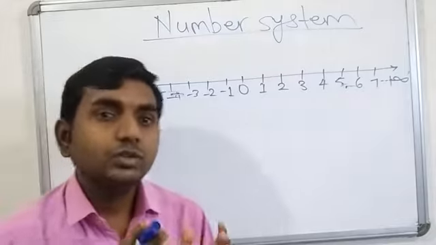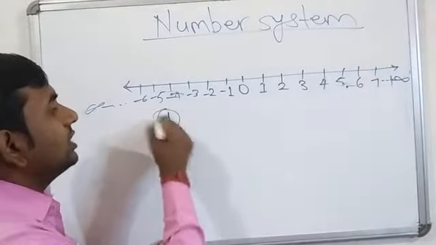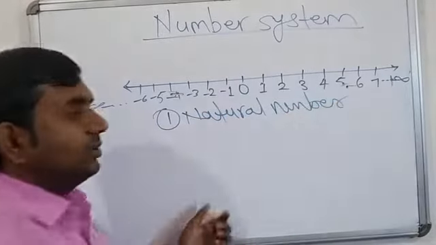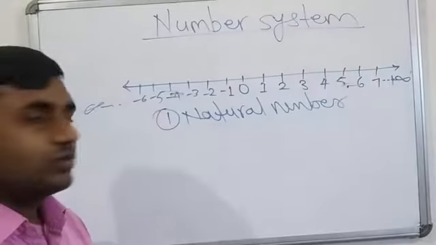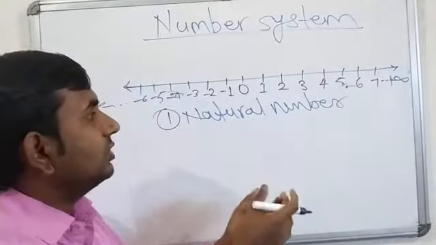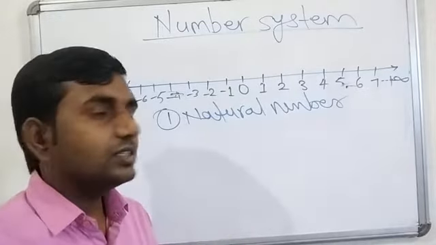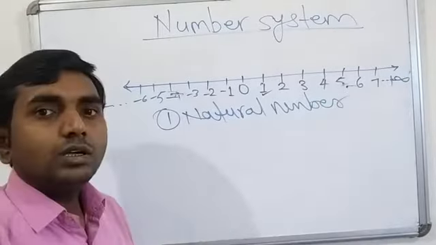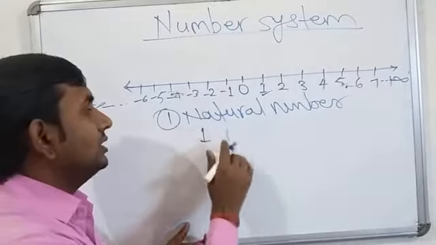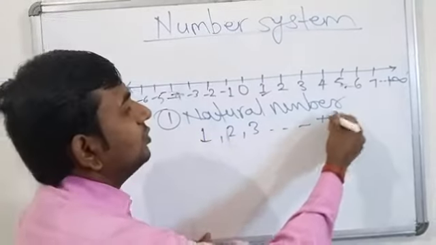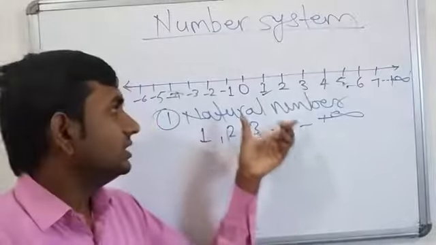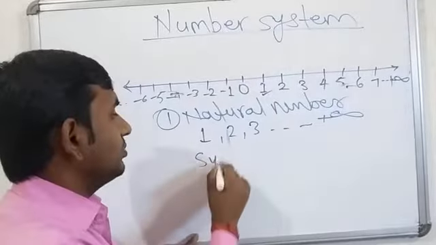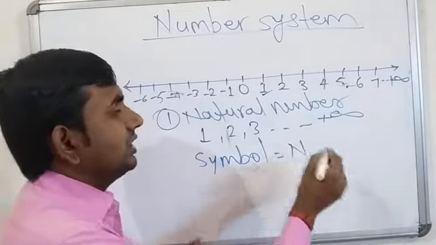For this we have to study first of all natural numbers. Which numbers are called natural numbers? As we know, all counting numbers are natural numbers, which start from 1 and go to infinity. It means those numbers which start from 1, 2, 3 and go to infinity, only positive. These numbers are called natural numbers. By symbol we represent natural numbers by capital N.